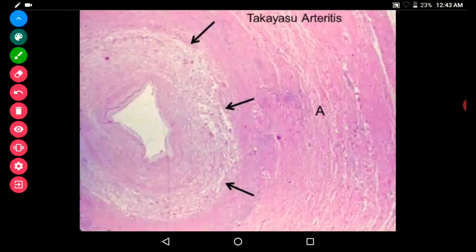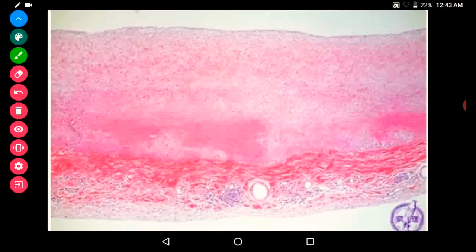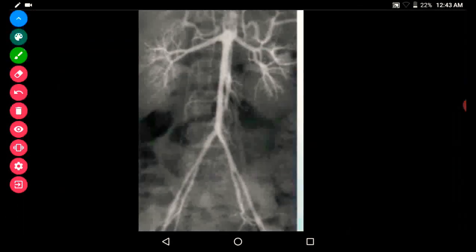This is a microscopy of Takayasu arteritis. We can see the granulomatous inflammation. The whole vessel wall is inflamed and involved, and there is the presence of giant cells. Here also we can see intimal thickening, attenuation of the media, and fibrosis of the adventitia.